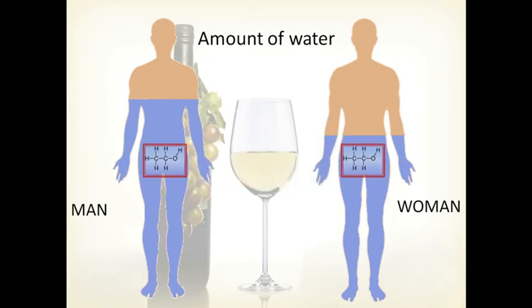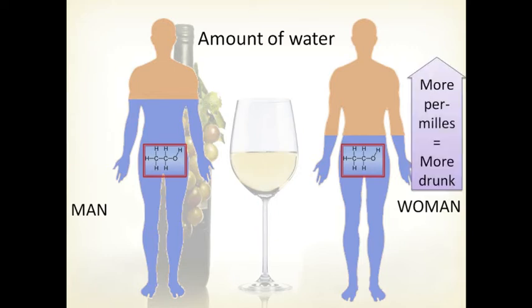Because there is a bigger mass of water in a man's body, the same amount gets absorbed into a bigger pool, and this causes the per mils to be lower than in a woman's body. Because there is less water to absorb the alcohol, there are more per mils, and this means you get more drunk. So this is the reason why men usually are not affected as much by alcohol as women.